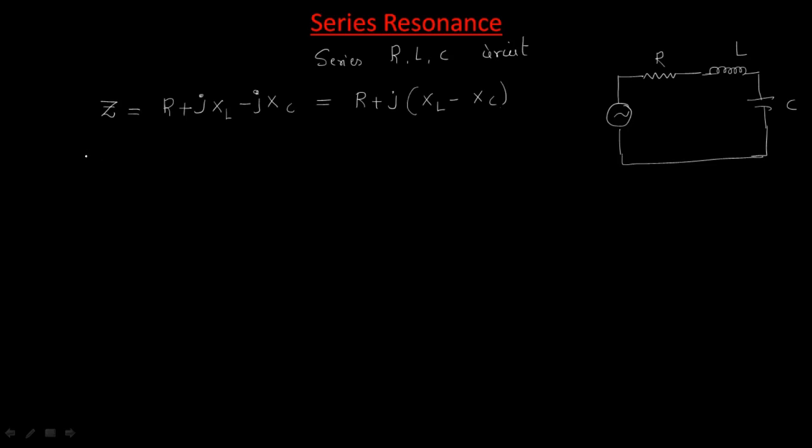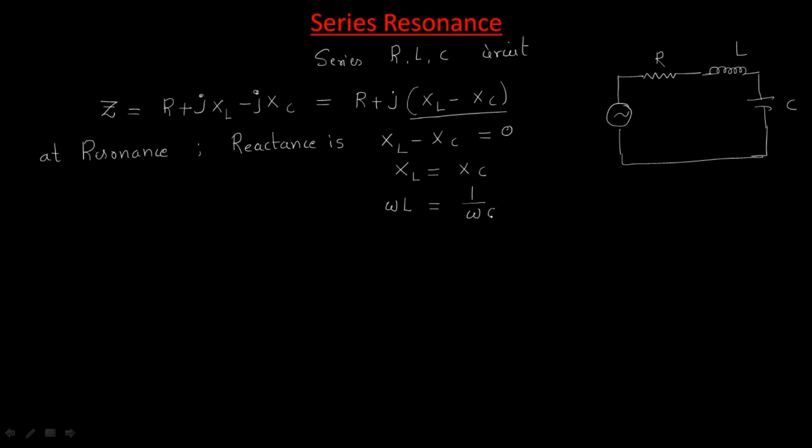What is the resonance condition? At resonance, reactance will be 0. Reactance means this complete term is 0. Just write the term XL minus XC equal to 0. So we can write XL equal to XC. The XL value is simply omega L and the XC value equals 1 by omega C.